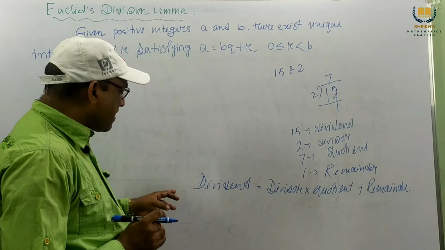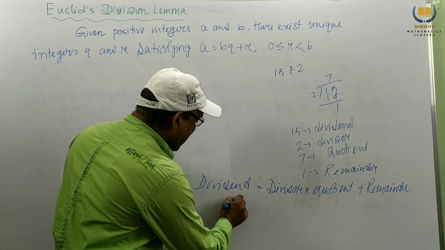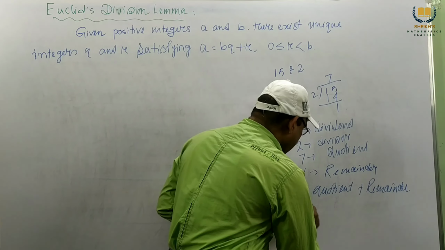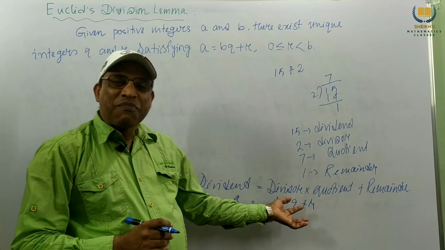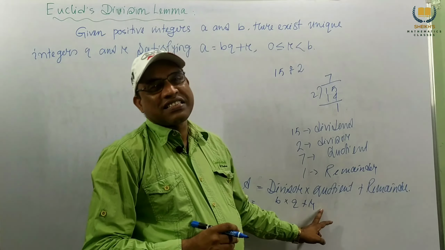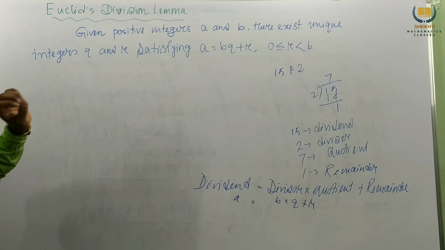If we consider the dividend as a, divisor as b, quotient as q, and remainder as r, then we get a equal to bq plus r. Now this is the dividend, this is the divisor, this is the quotient, this is the remainder. So this is Euclid's division lemma.